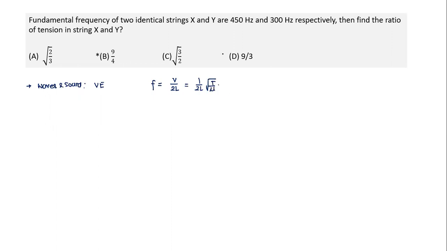So in this case, since there are two identical strings, mu is the same, L also is the same. So this is based on Fx by Fy equal to root of Tx by Ty, the tension in string X and the tension in string Y. And Fx by Fy is given as 450 by 300, which is equal to 3 by 2. Hence, Tx by Ty will be 9 by 4. Pretty simple, a very, very easy question. So this also comes under the very easy category.